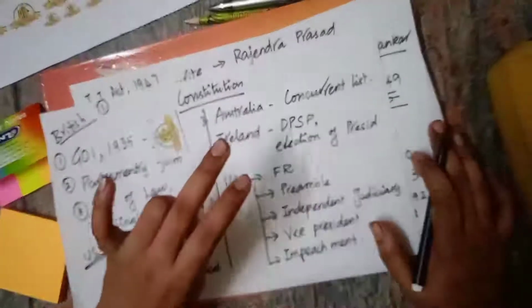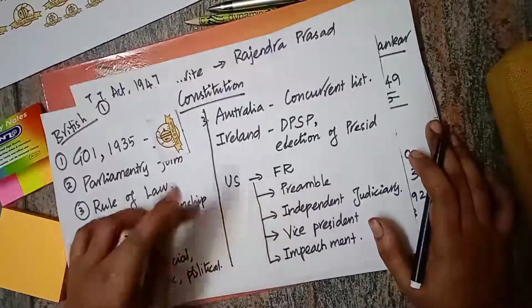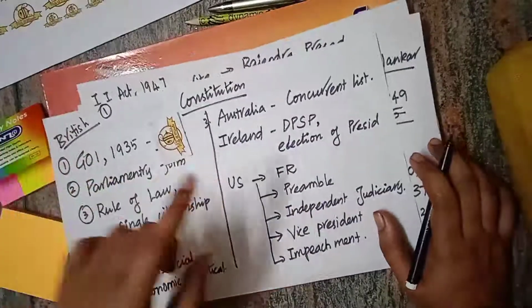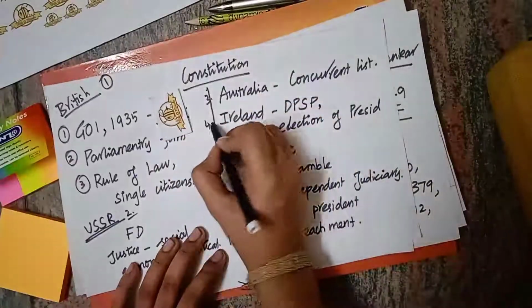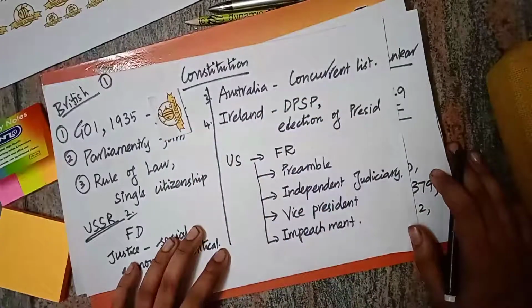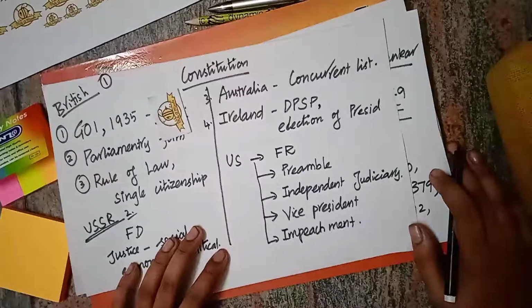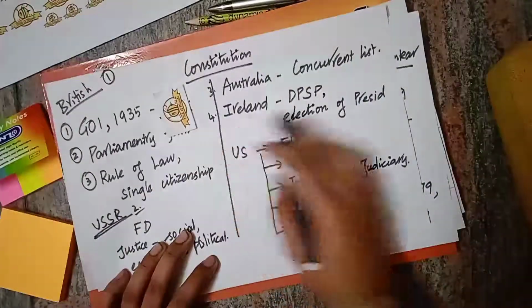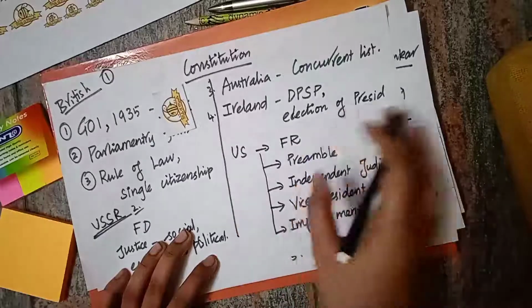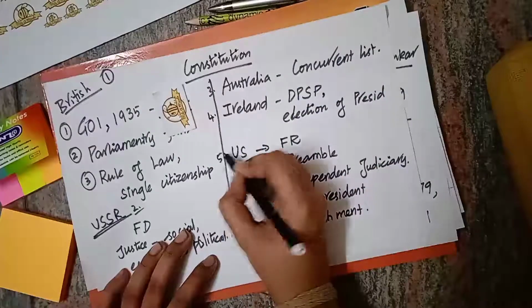We have state list, union list as well as concurrent list in which both center as well as state can enact laws. So we have borrowed that from Australia. And from Ireland we have borrowed directive principles of state policy. Directive principles of state policy are not justiciable. They give directions on how the state can run the government. So it is borrowed from Ireland. And the election of the president is also borrowed from the Irish constitution.